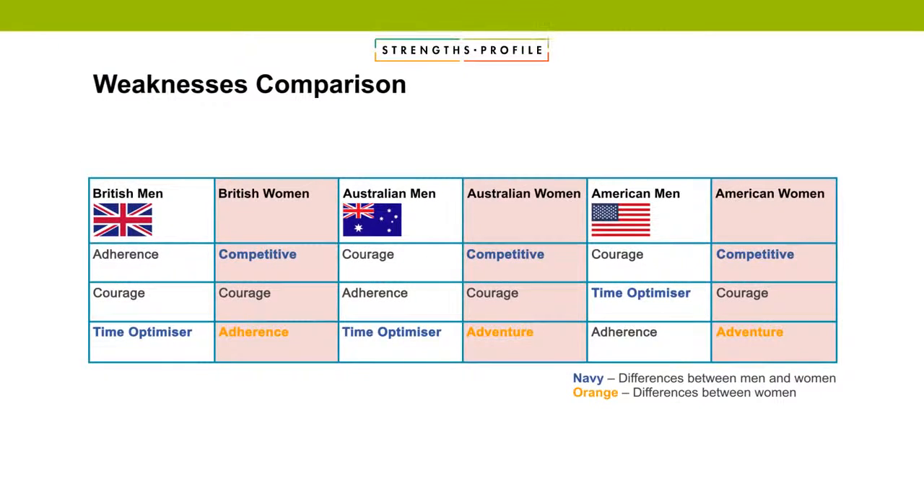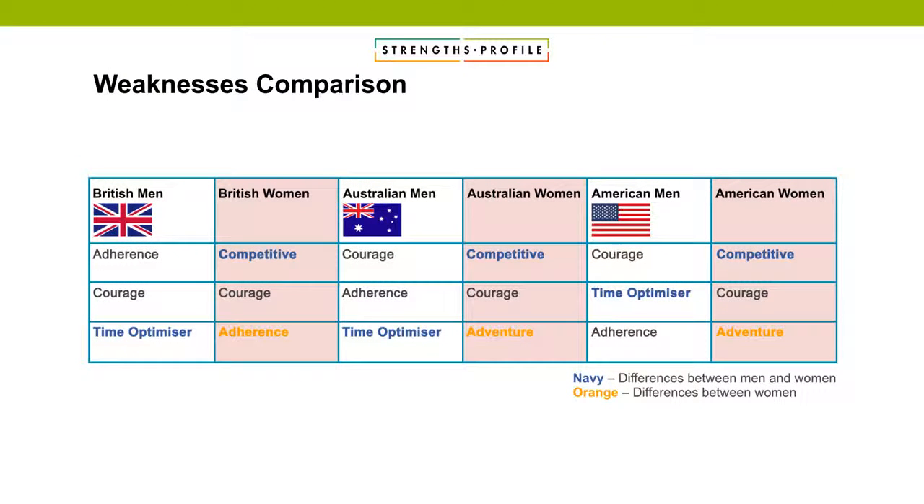So moving on to weaknesses then. Same weaknesses, just a different ordering around the men. So time optimizer, courage and adherence all feature here. Whereas for the women, it was competitive, courage and adherence. So the competitive piece came up for women, that was different here. Women tending not to want to be competitive, or certainly not enjoying it and not feeling that they wanted to do it. So that's a key difference here.